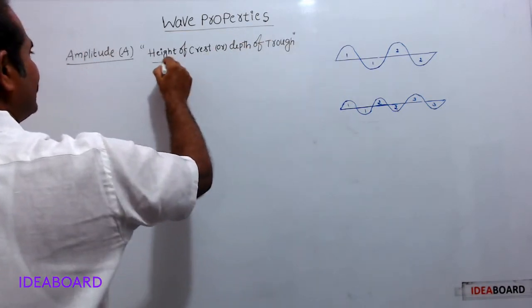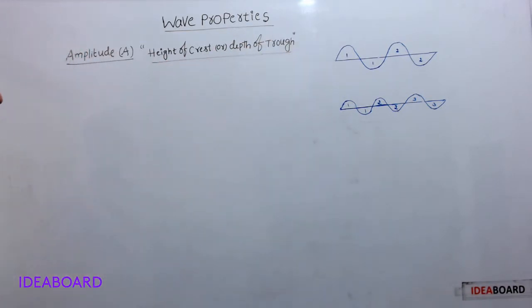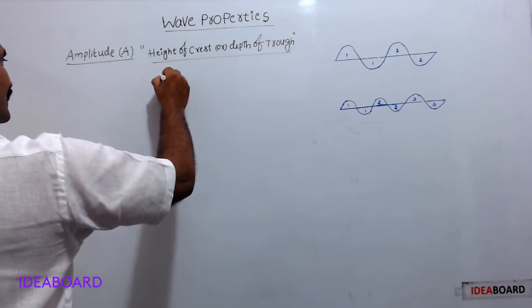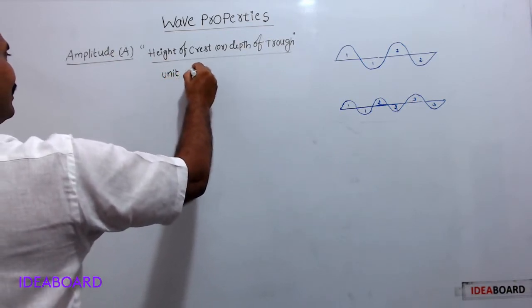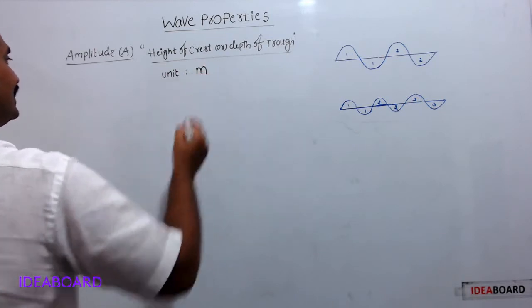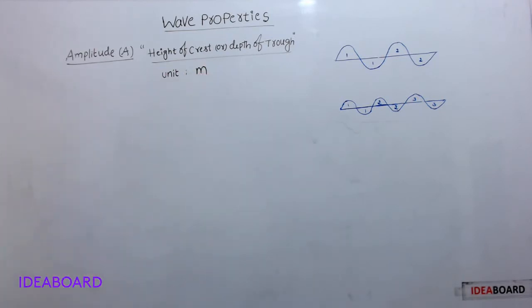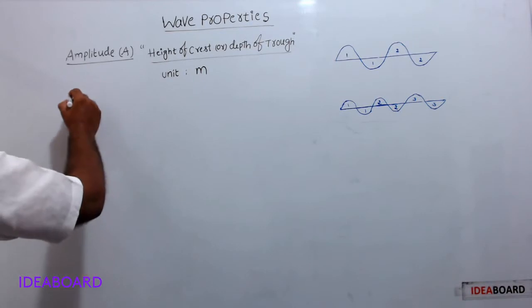Here the SI unit is meter. Okay, now the next wave property, that is wavelength.